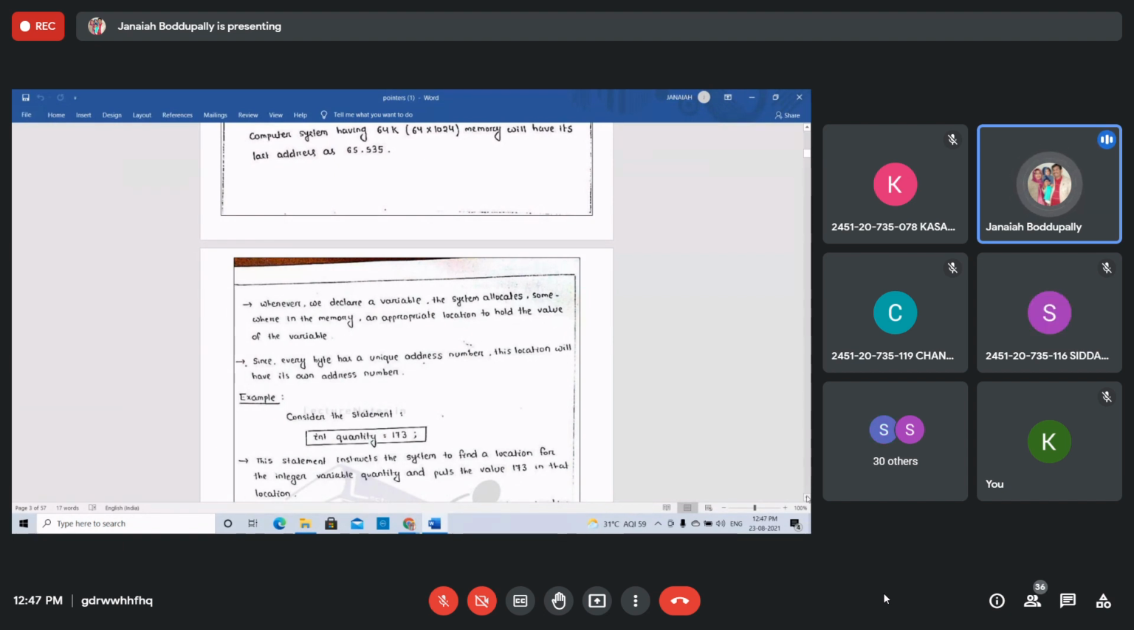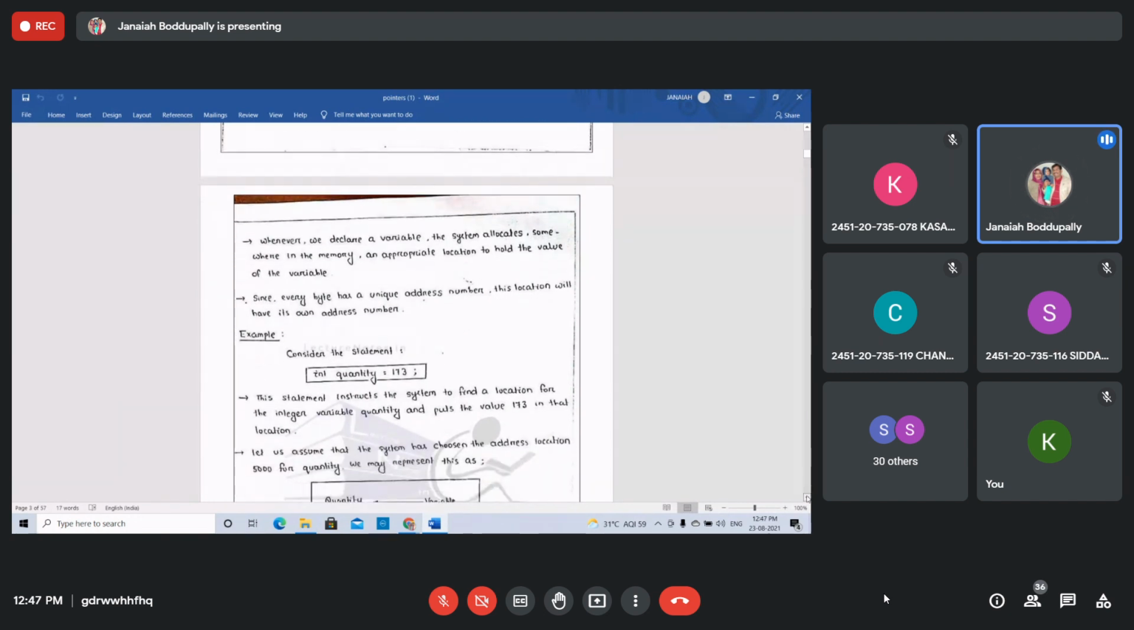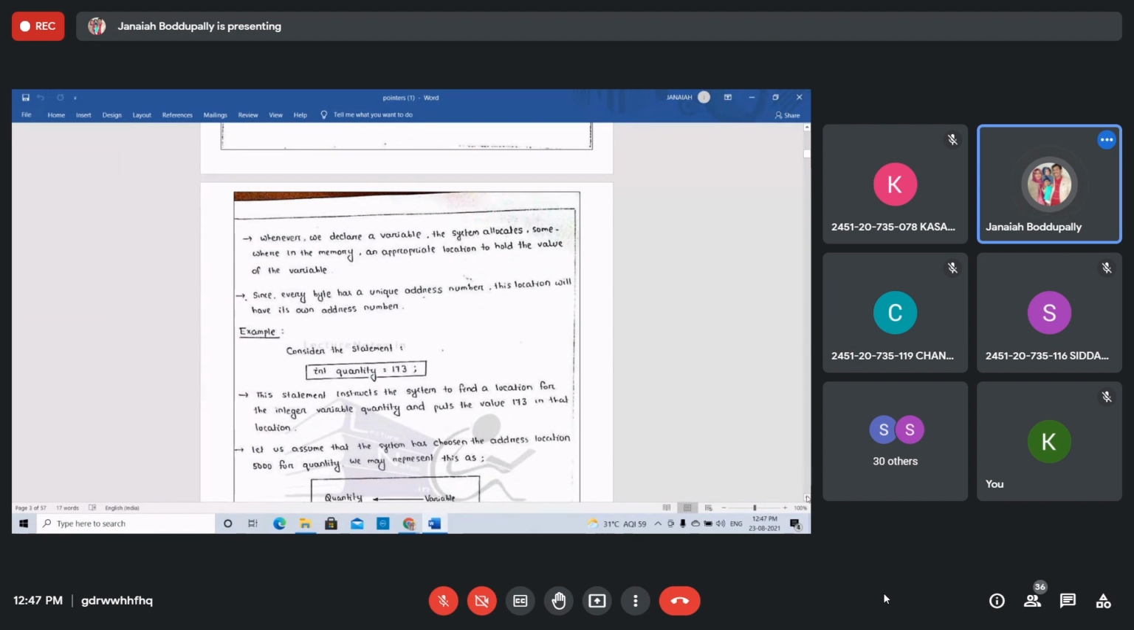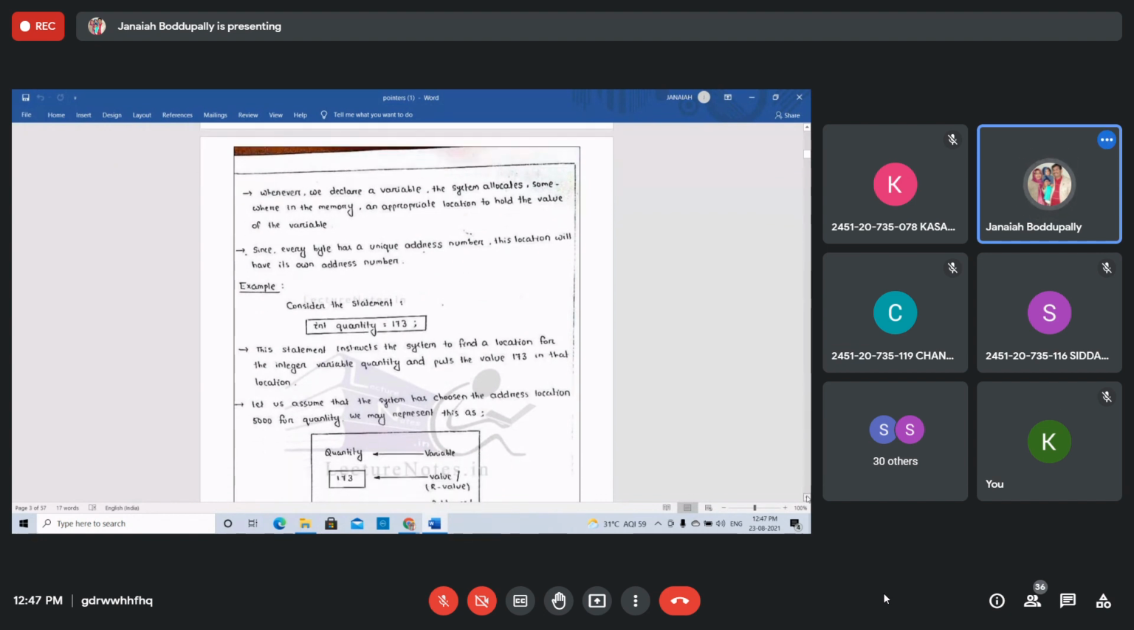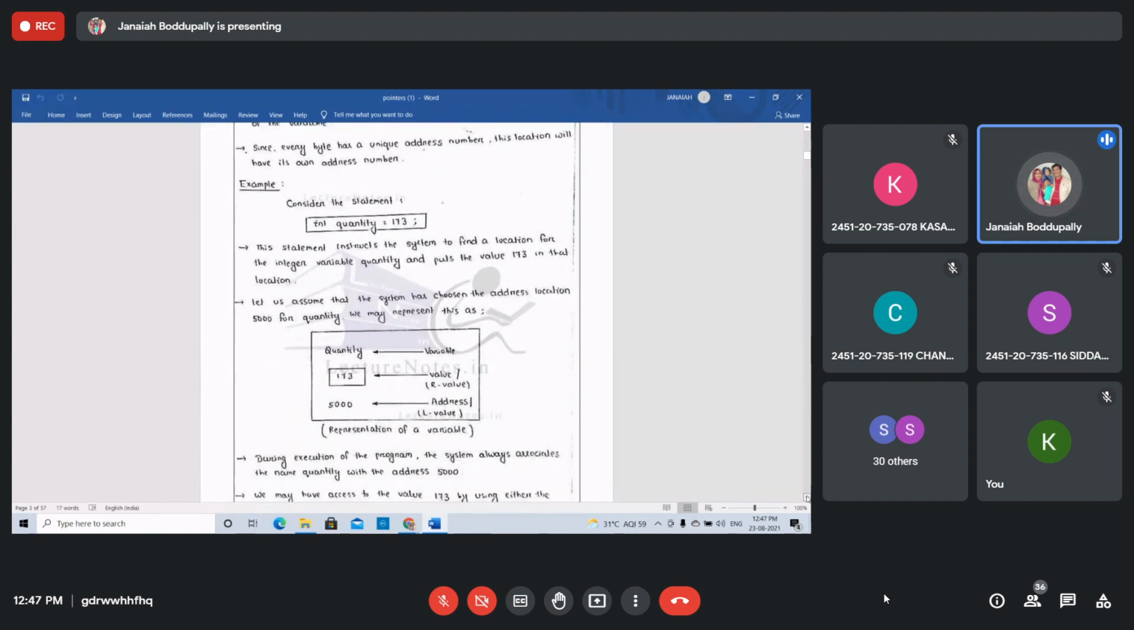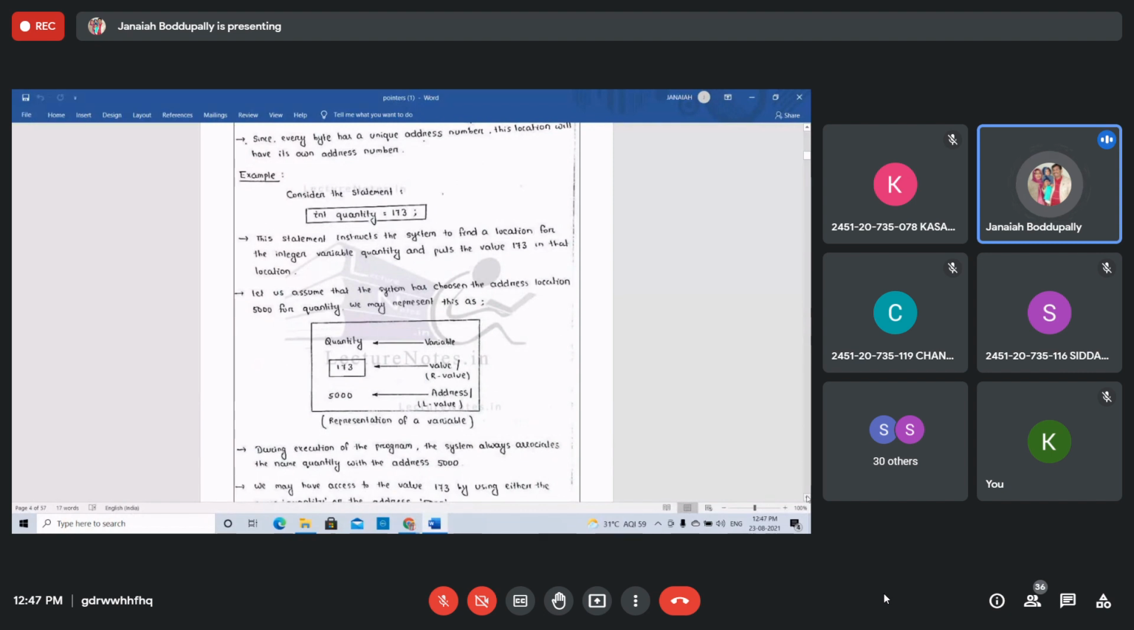To store the value we give to the variable, some memory is allocated somewhere in the memory, right? Since every byte has a unique address number, as I already told you, this location will have its own address number. See this. Consider the statement int quantity = 173. Quantity is a variable; we are initializing some value to the variable quantity, which is of integer type.